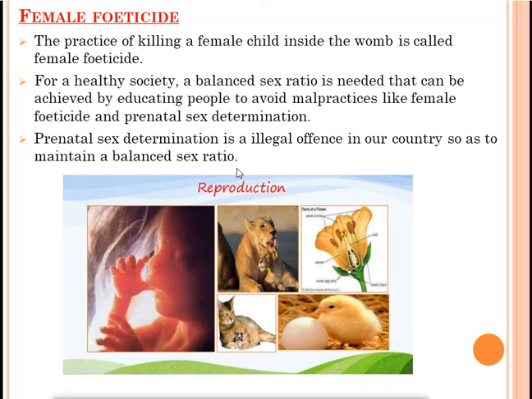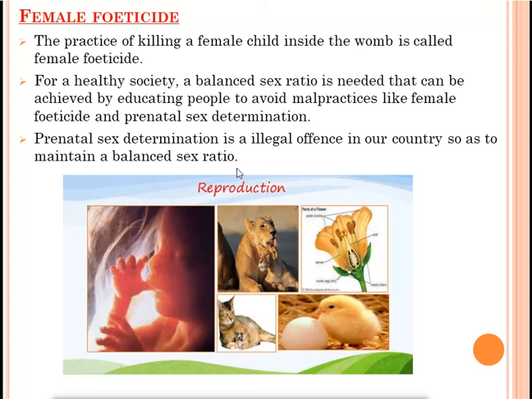Like this, we have completed this chapter. We have discussed reproduction, its types, reproduction in flowering plants, reproduction in males and females, sexual and asexual methods, all these things. But why is reproduction necessary? In our body, many different types of processes are going on, like excretion and digestion. Those life processes are necessary for our survival. But why is reproduction necessary?